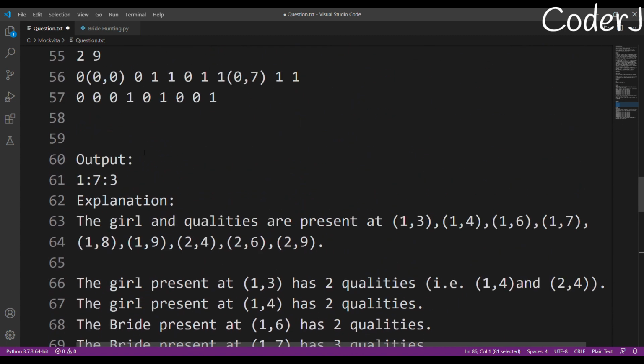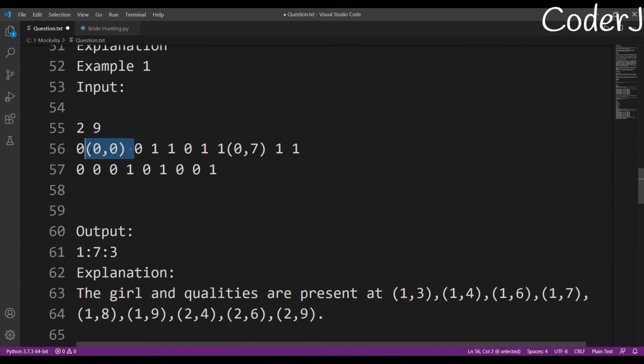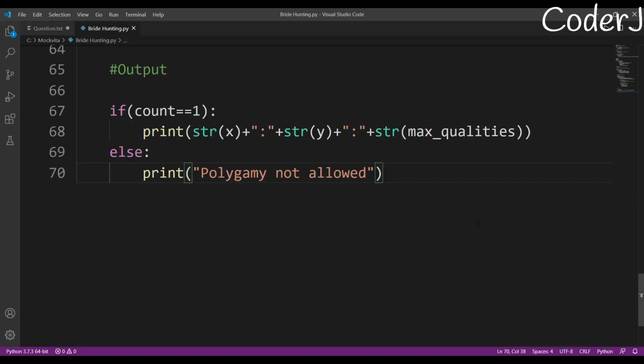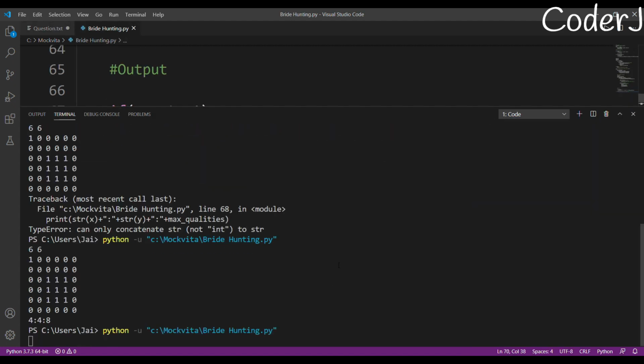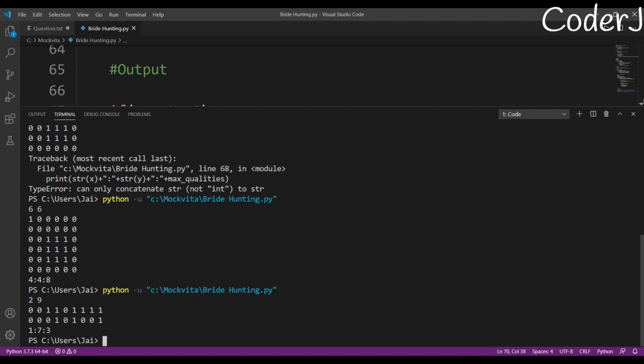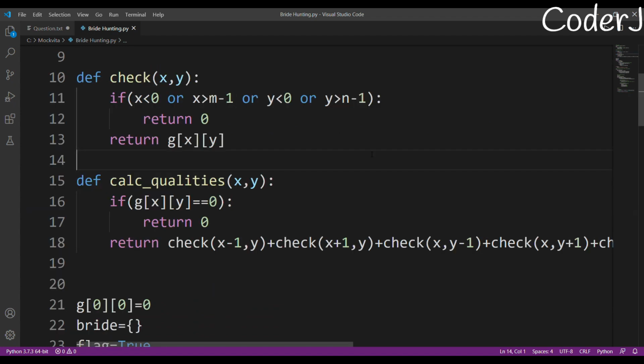What about the other one? Let's just check. 173 should be our answer. Let's check it again. 173, perfect.